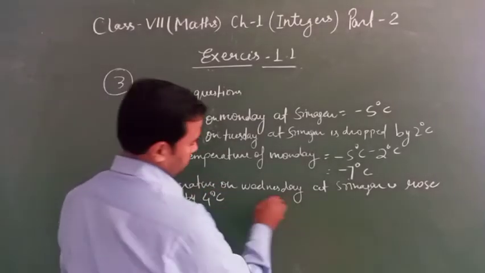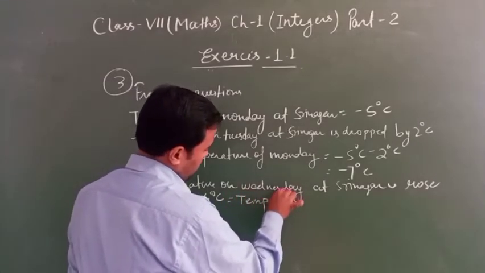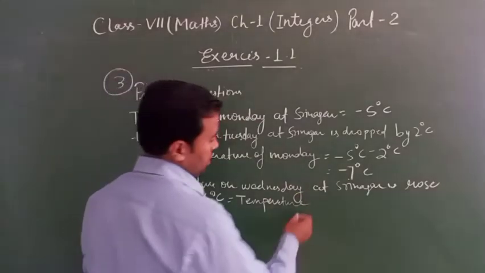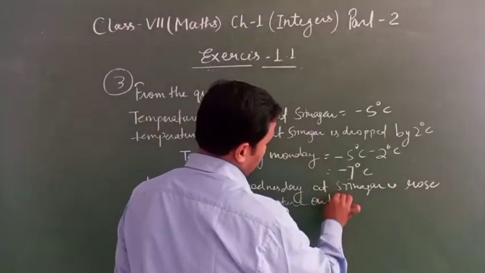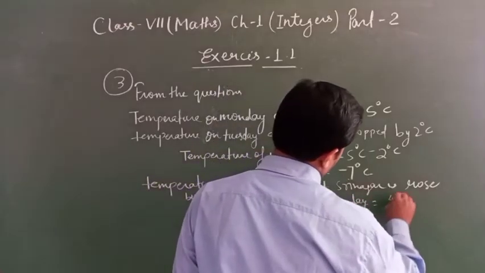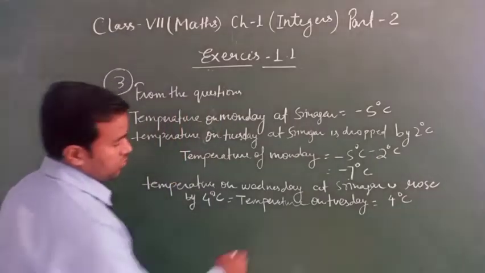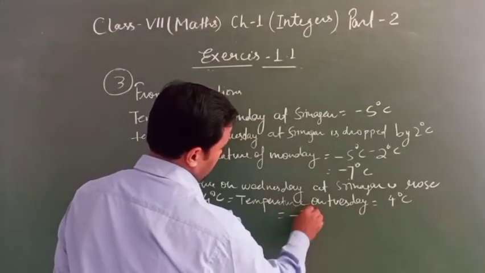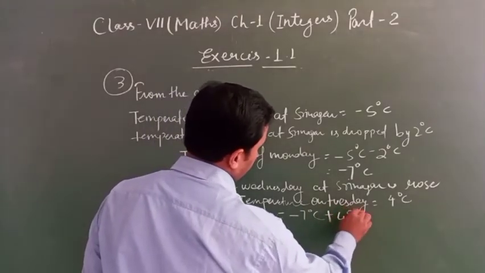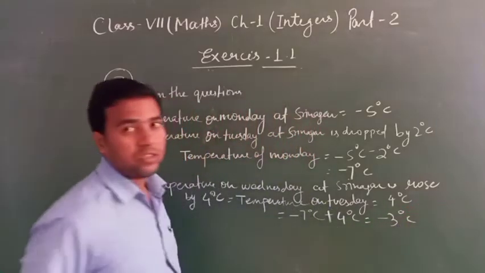So the temperature on Tuesday, clear, is equal to minus 7 degrees Celsius plus 4 degrees Celsius, equal to minus 3 degrees Celsius. Okay?